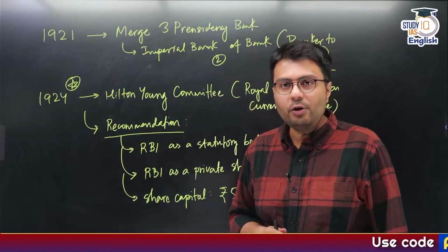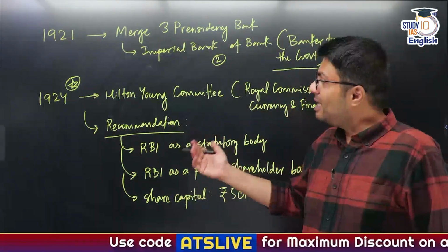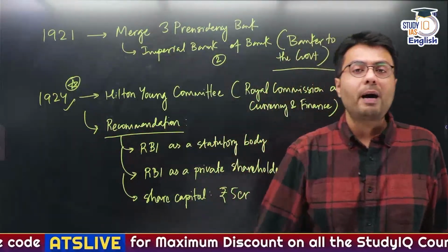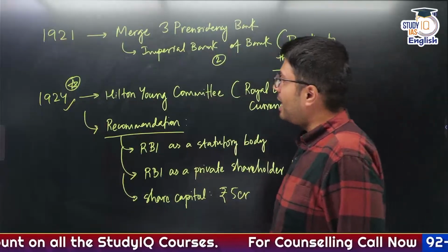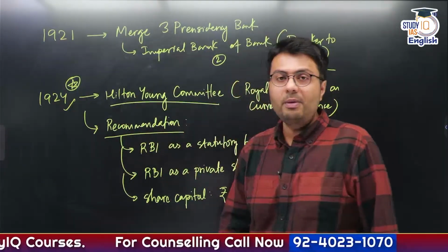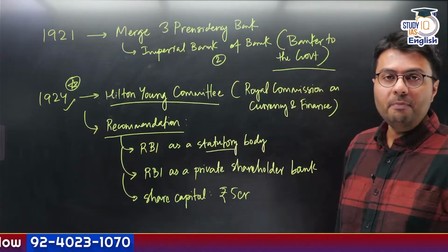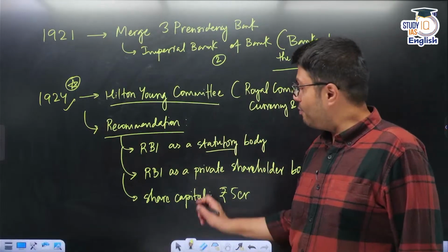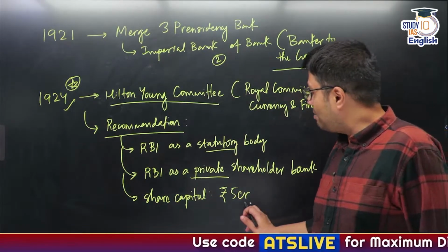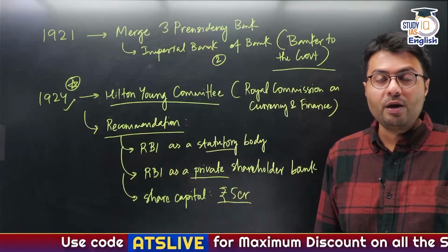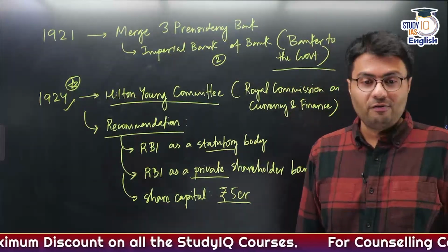So 5 crore in 2025, you might think it is a small amount as far as RBI is concerned, but let us understand the year back then was 1924. So in 1924, it was recommended by the Hilton Young Committee that you have to set up RBI as a statutory body. The kind of ownership that RBI would have would be private ownership, a shareholders bank, and the maximum amount of share capital was 5 crore rupees. So the total share capital of RBI at that time was 5 crore rupees.